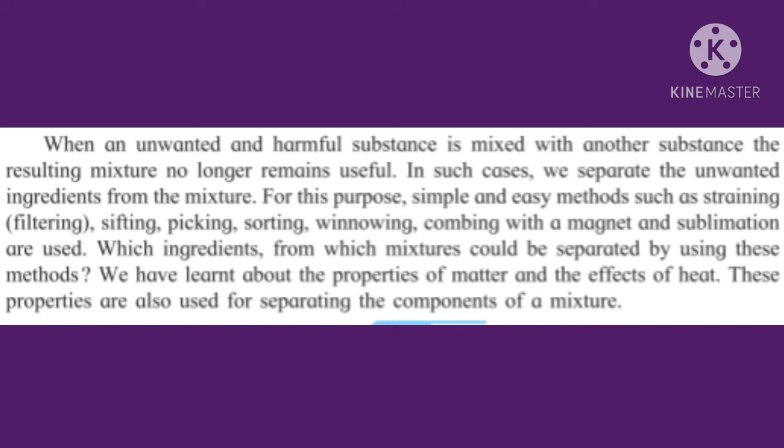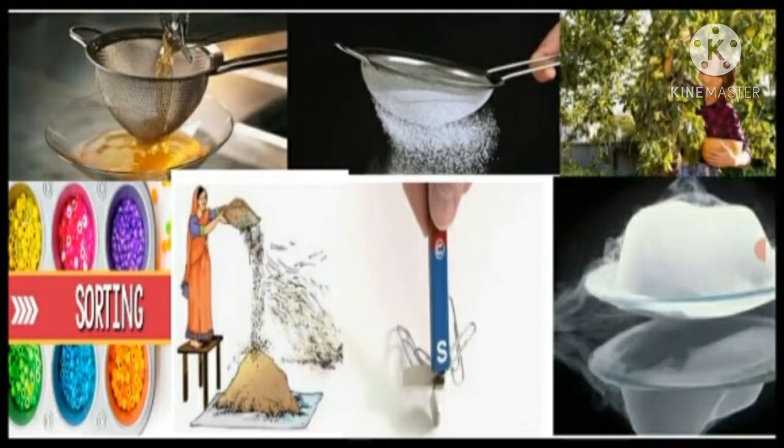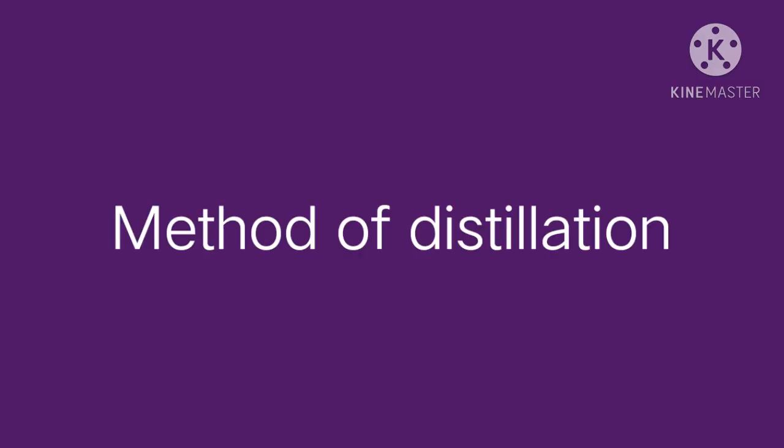For this purpose, simple and easy methods such as straining, filtering, sifting, picking, sorting, winnowing, combing with a magnet and sublimation are used. Method of distillation.